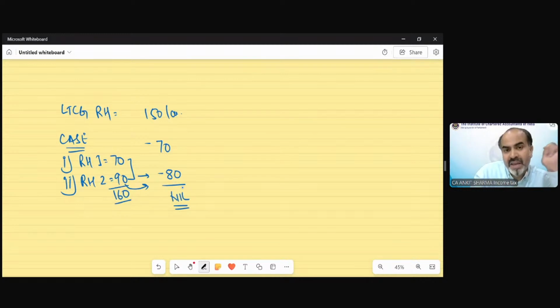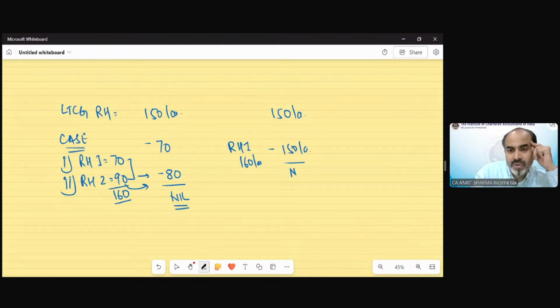There could also be a case, suppose there was 150 lakh rupees and we purchase only one residential house for 160 lakh. So even we can claim the exemption of 150 lakh rupees like this also. So the benefit would be available either you can purchase two residential houses, then you can claim the benefit of both of these residential houses as an exemption, or you can also claim single residential house exemption, but there